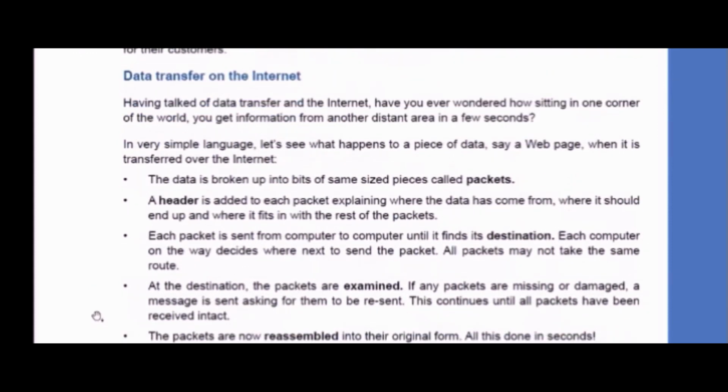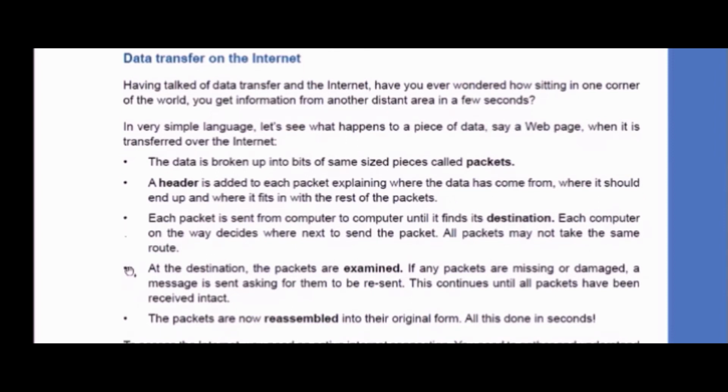Now, data transfer on the internet: how the data is transferred, that we have to study now. When we have a piece of data like a web page, what happens is given in the following steps. First of all, that data is broken into same-size bits known as packets. Then a header is added to each packet, and it explains where the data is coming from and where it should be going. So source and destination are mentioned.